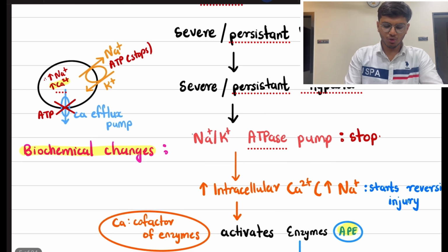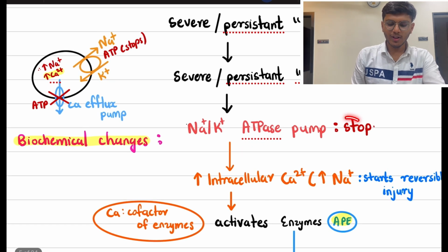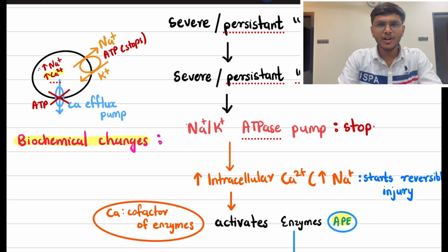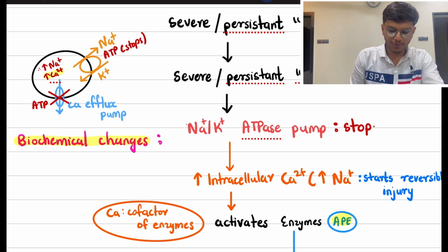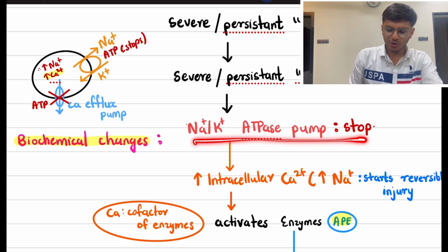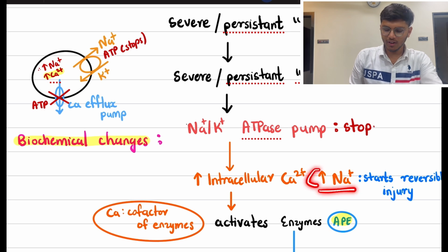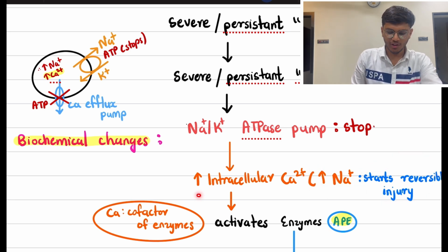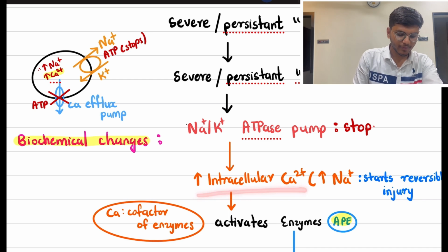Then it leads to the stoppage of the sodium potassium ATPase pump. In reversible injuries, the sodium potassium pump activity decreases, but in irreversible injury, the activity of the sodium potassium ATPase pump completely stops, which leads to an increase in sodium and starting of reversible injury. But it also leads to an increase in intracellular calcium, as we can see in the diagram.